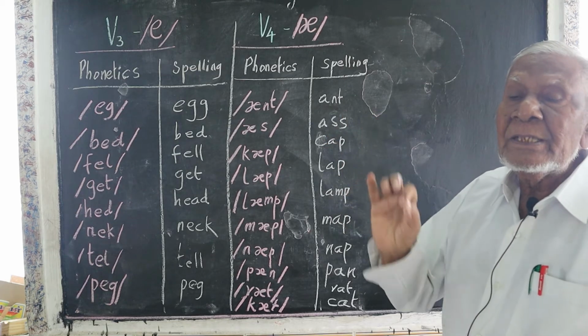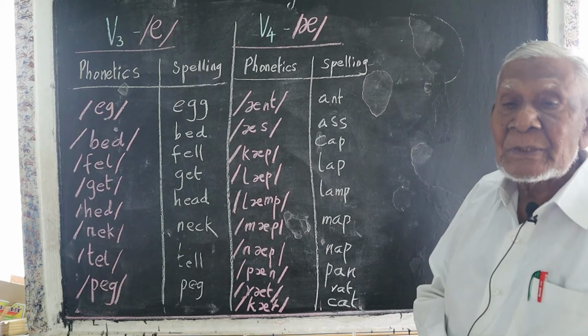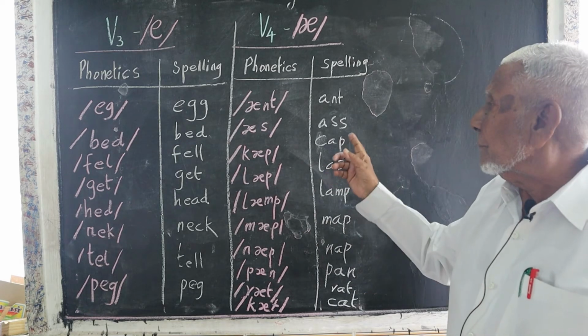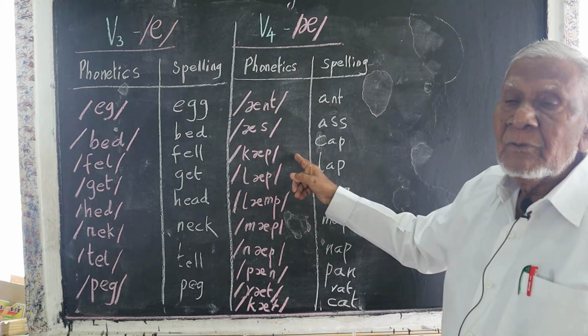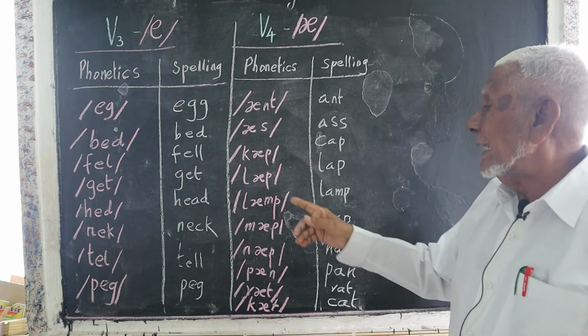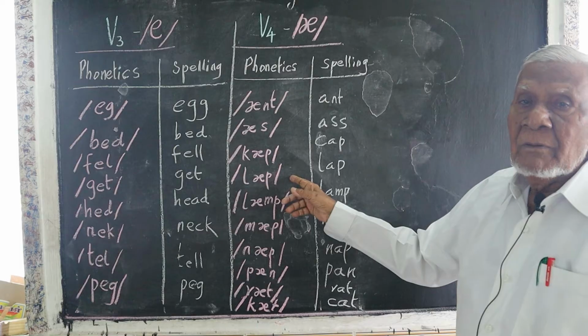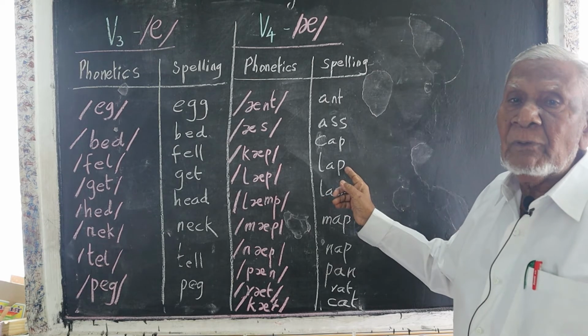The ant is a small creature. Ass, the ass brays. Cap, we wear the cap on our heads. Lap, we learn to speak from the lap of our mother.